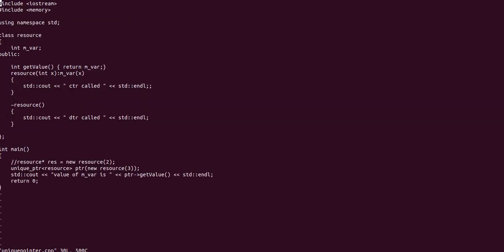Because this object ptr is a unique pointer object pointing to our allocated object, and when it goes out of scope, its destructor makes sure that the destructor of the underlying pointer, which is of this resource, is called. So in this case we do not need to worry about deallocation. The unique pointer takes care of deallocation and freeing the resources.